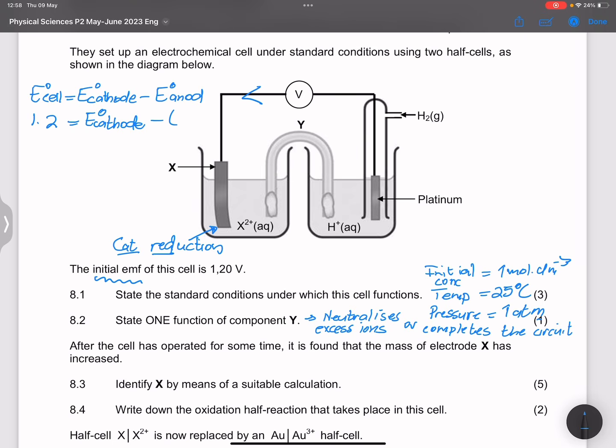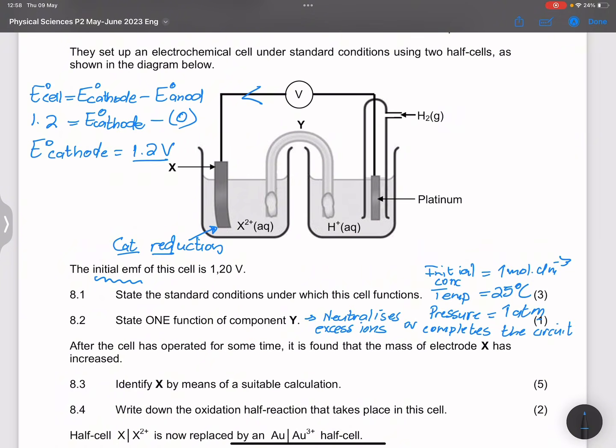Now remember, it means that hydrogen is the anode, and if you go and check in your table, you'll see that hydrogen has got a potential of 0. So which means that our cathode must have a standard potential of positive 1.2 volts.